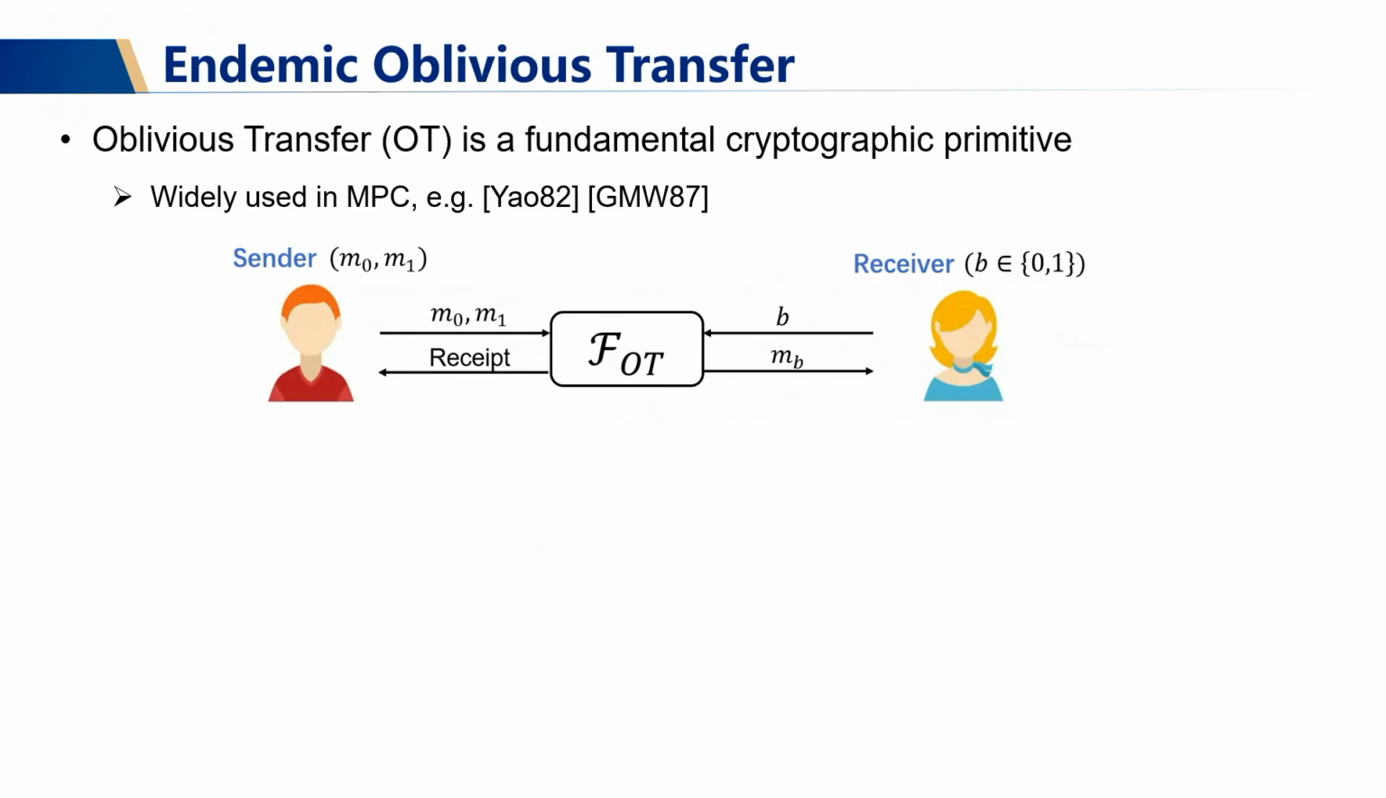Oblivious Transfer is a fundamental cryptographic primitive, and it is widely used in the MPC areas, such as the famous Yao's Garbled Circuit and the GMW protocol. In the standard 1 of 2 OT, there is a sender and a receiver. The sender will input two messages, M0 and M1, and the receiver will input his choice bit. At the end of the protocol, the receiver will obtain Mb without knowing the other message, and the sender cannot tell which message was received by the receiver.